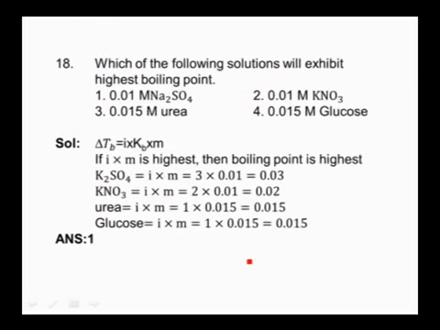And next one, which of the following solutions will exhibit the highest boiling point? See, the elevation in boiling point delta Tb is equal to i into Kb into m. The elevation of boiling point mainly depends on the Van 't Hoff factor and the molality of the solution. The product of these two decides the elevation in boiling point. The solution which has the highest value of i into m has the highest boiling point, where i is the Van 't Hoff factor, which is nothing but the number of ions produced from one molecule.